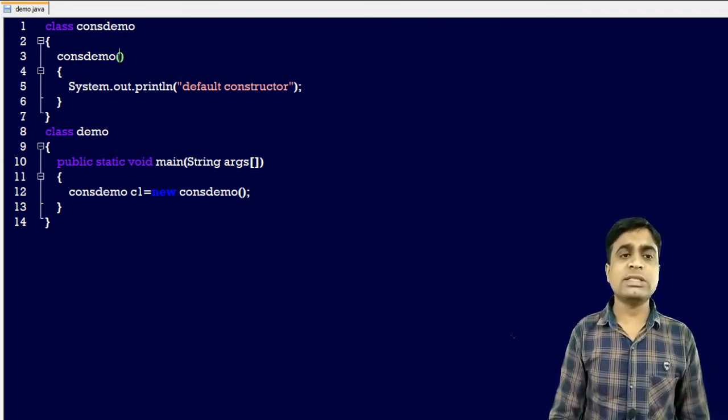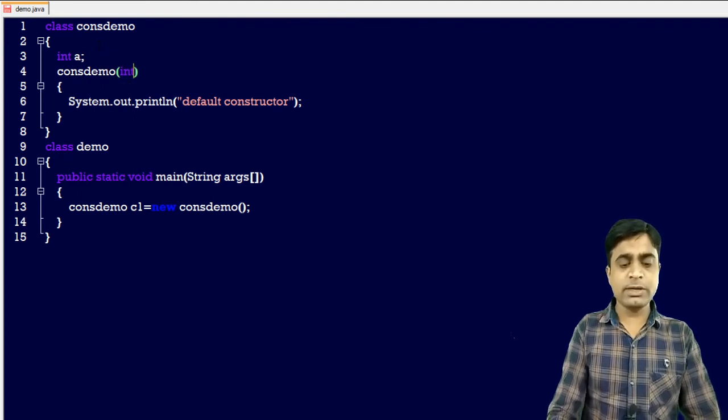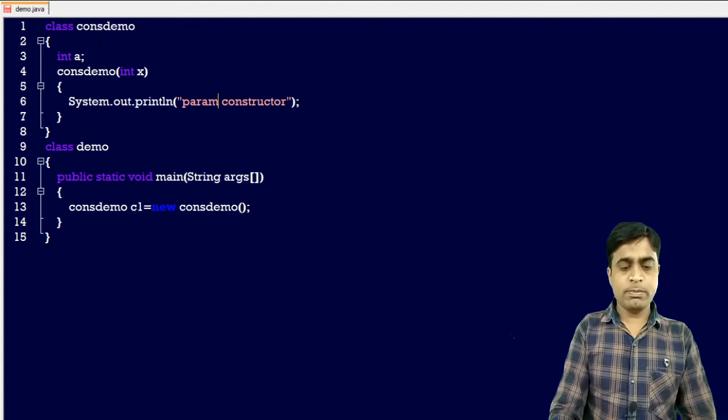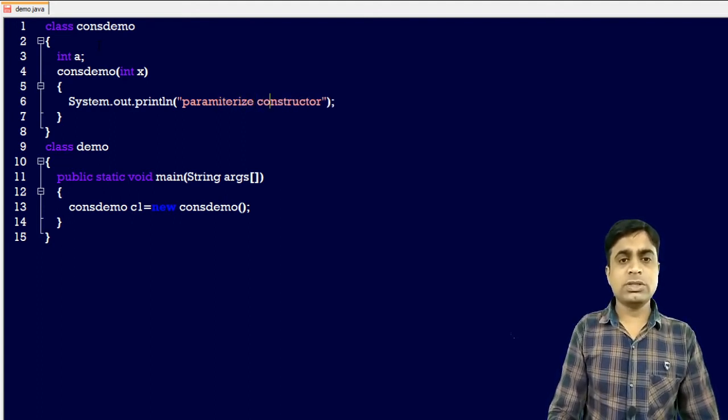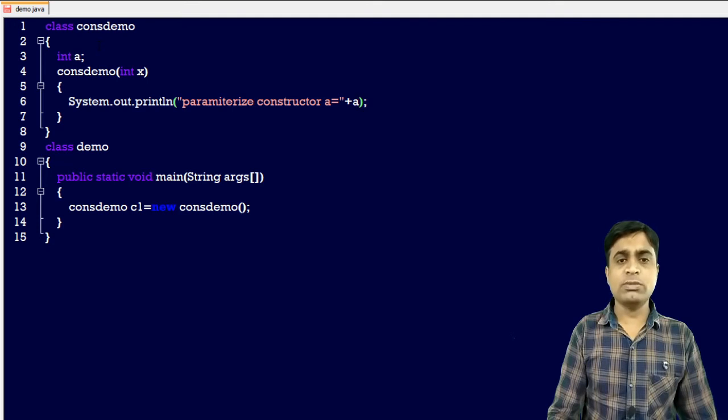First of all, I will show you the example of the parameterized constructor. Now let's take another variable like a. I am passing the variable x, and I am printing this value here. In the parameterized constructor, I am printing the value here, a equals plus a, so that you can easily understand what will be the output of a.